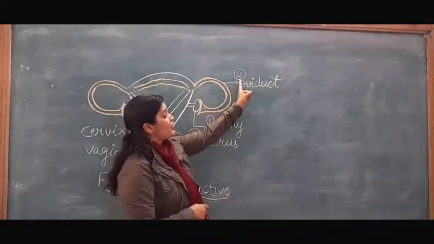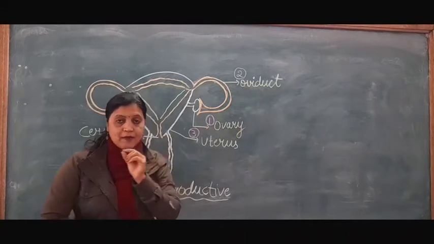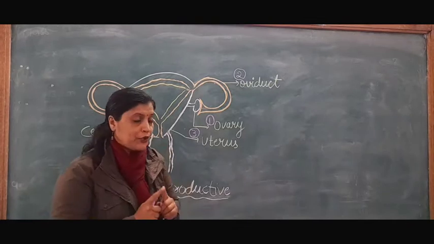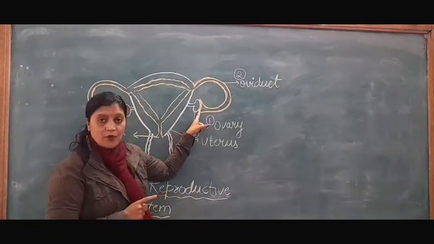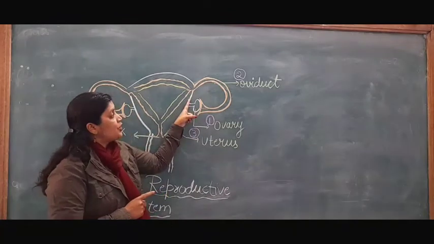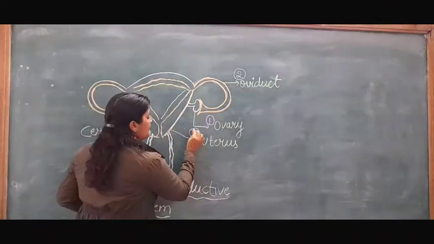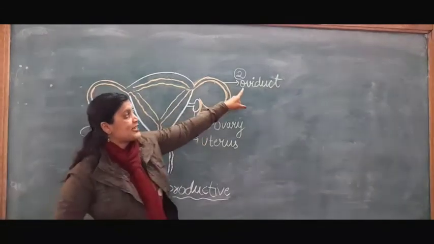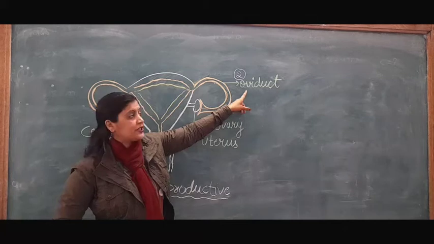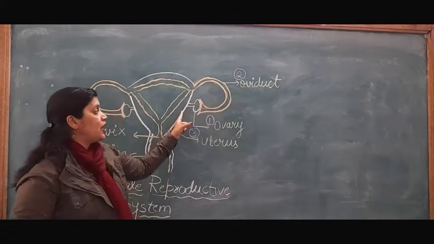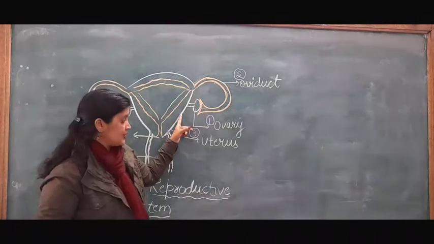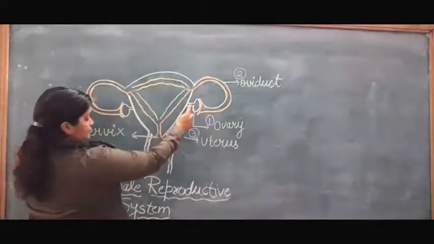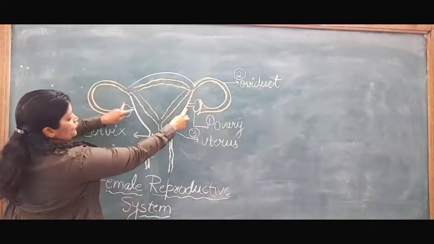Now, the second female reproductive organ is the oviduct, which is also called the fallopian tube. This fallopian tube arises from the ovary and then ends at the uterus, which is the third main female reproductive part. So, first is the ovary, second is the oviduct or fallopian tube. This is a tubular structure which unites with the uterus. Both fallopian tubes finally unite with the uterus.